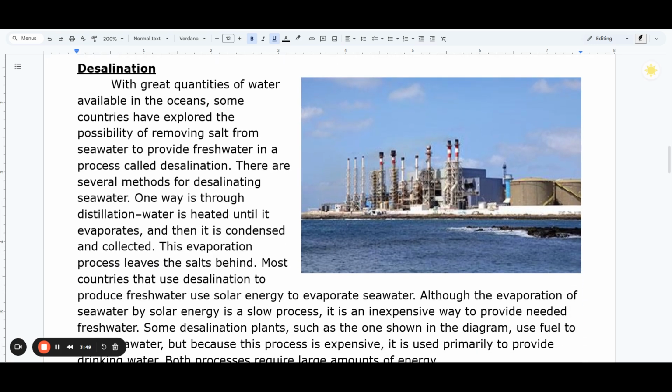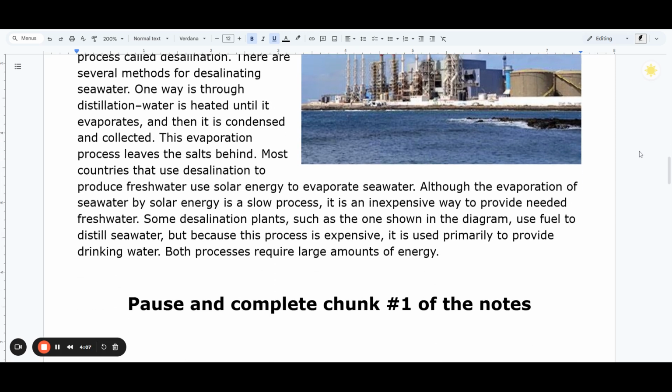Desalination. With great quantities of water available in the oceans, some countries have explored the possibility of removing salt from seawater to provide fresh water in a process called desalination. There are several methods for desalinating seawater. One way is through distillation. Water is heated until it evaporates, and then it is condensed and collected. This evaporation process leaves the salts behind.